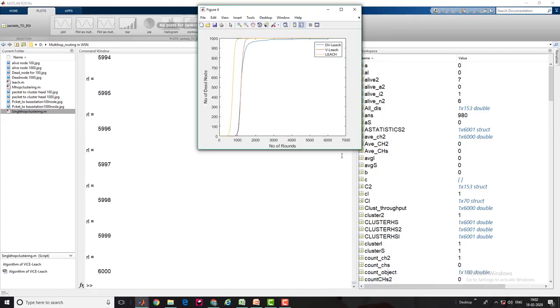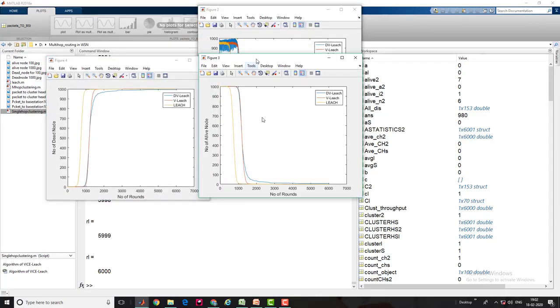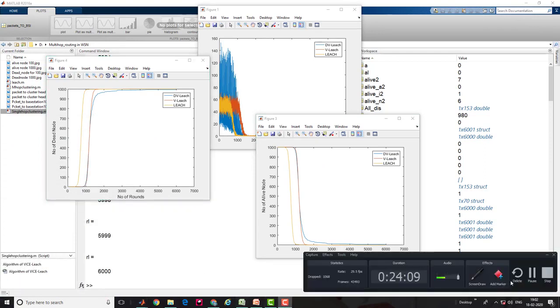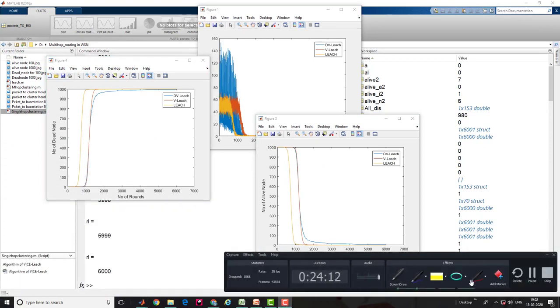So guys, here my results are something like this. Now you guys can see when I increase the network density, I thought the LEACH protocol would be far less efficient than the single hop and multi hop, but you can see here the multi hop routing protocol and single hop routing protocol are almost behaving the same.